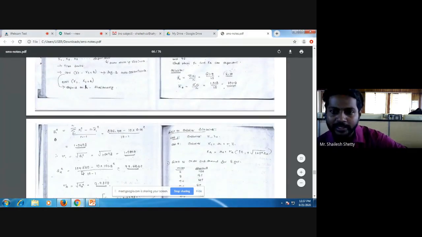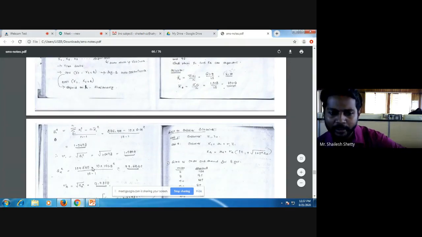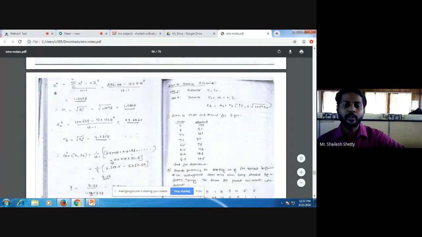Similarly, s2 square, square this now. 103 square, 83 square, 116 square, like that. You get 104520 minus n, which is 10 into x2 bar. What is that? 101.8 square divided by 10 minus 1. You get this one. So sigma 2 will be root of that, 9.9308. Now you have to find covariance.